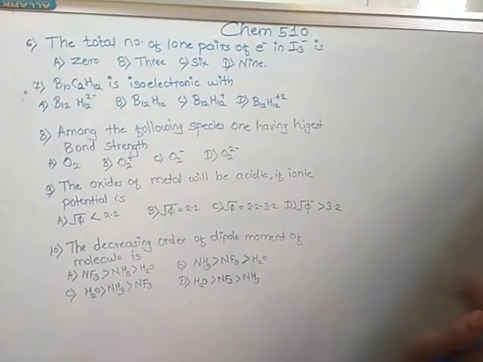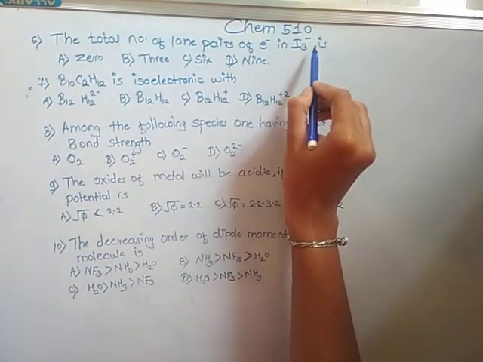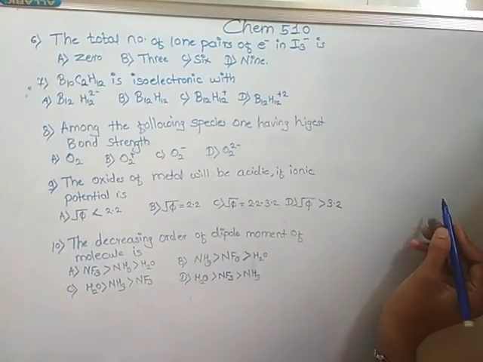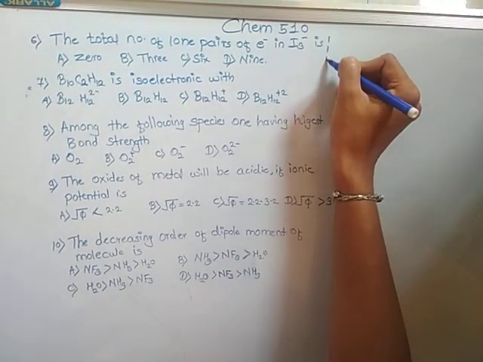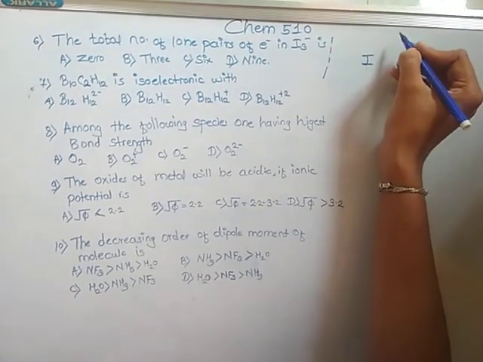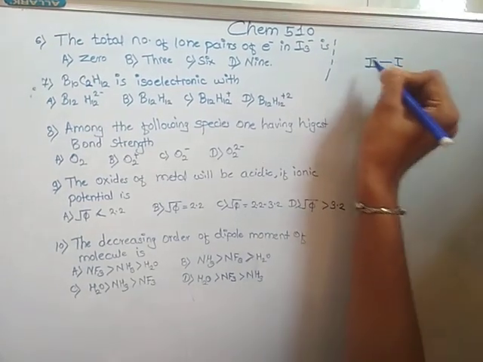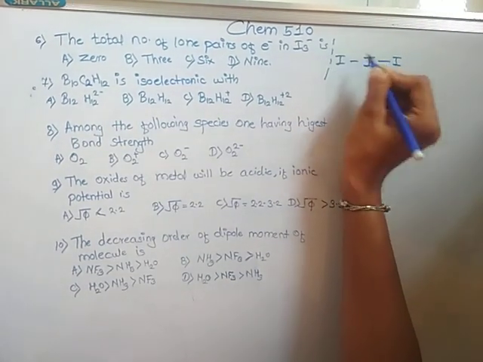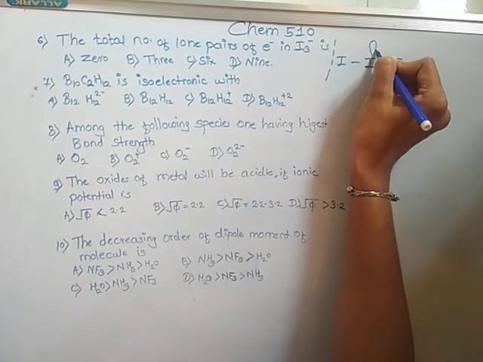Now the sixth one is, the total number of lone pairs of electrons in I3 minus. The structure of I3 minus we will write here, I, this is I3 minus.